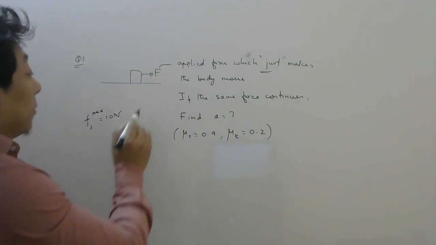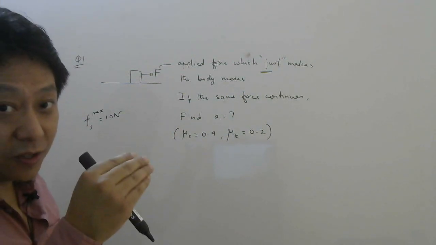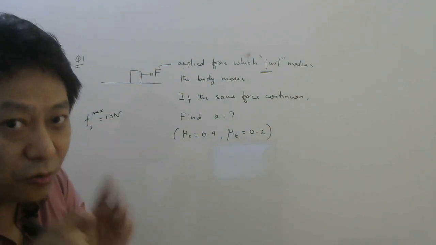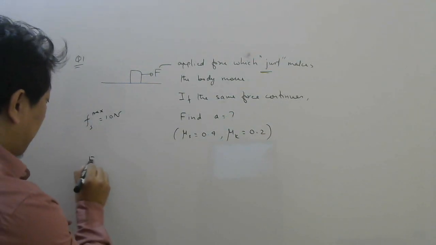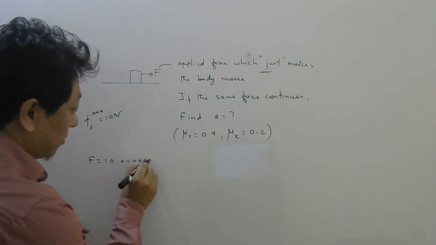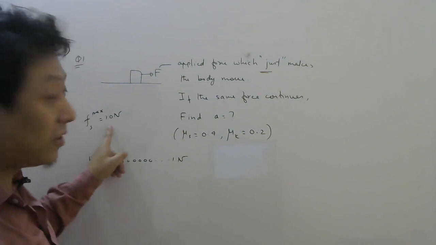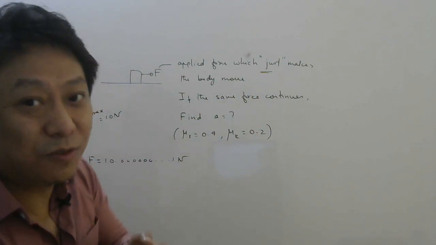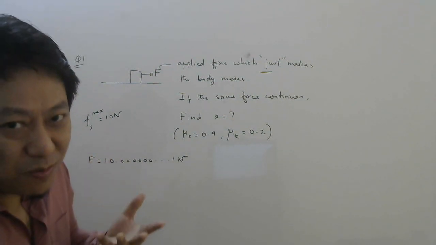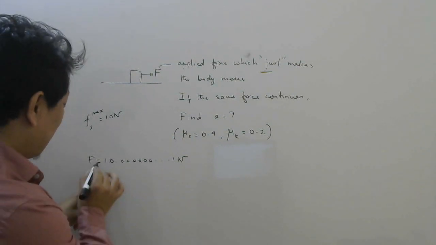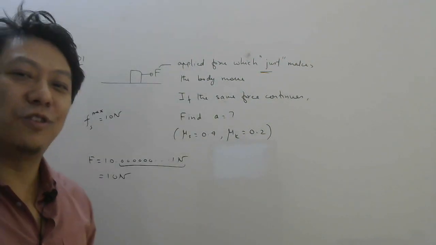Now, but they told this force just moves the body, meaning as you increase this force 9 Newton, 10 Newton. Now when this force becomes 10 Newton, still it is at rest only because static friction can reach up to 10. But the moment you apply 10.00001 Newton, then the body will move because this force is greater than this force, right? But they told just moves. That means your force applied is very close to 10 Newton but slightly more, which means for calculation purpose I can assume the applied force is 10 Newton only. Yes or no? Who will worry about the 0.00001, isn't it?